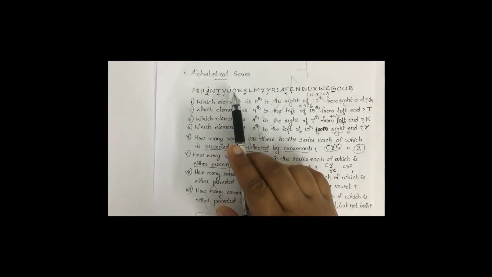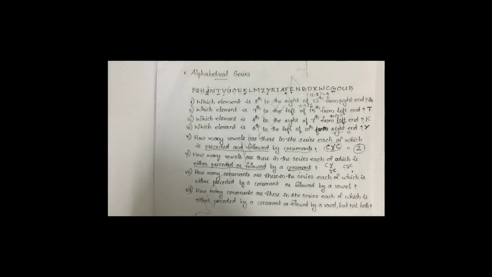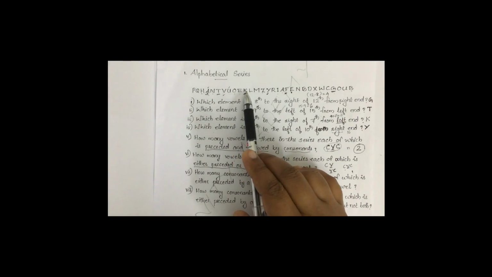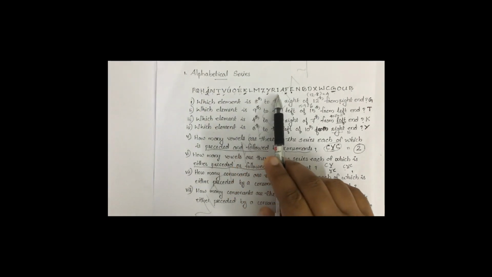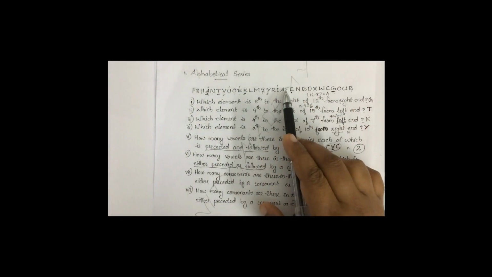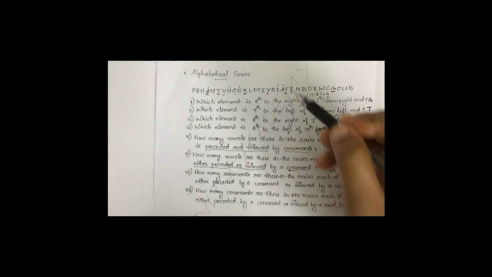What about O? O is not preceded by consonant, not followed by consonant. It is not satisfying any one of these conditions, so it is not to be selected. What about E? E is not preceded by consonant, but it is followed by consonant. So it is satisfying the second condition, followed by condition, so we can select that one. Then next vowel is I. It is preceded by consonant, we can select. Next one is A. It is not preceded by consonant but followed by consonant, we can select. Then E. It is satisfying both the condition, so it is third category, we can select.